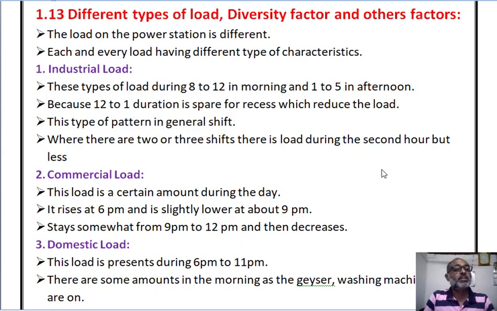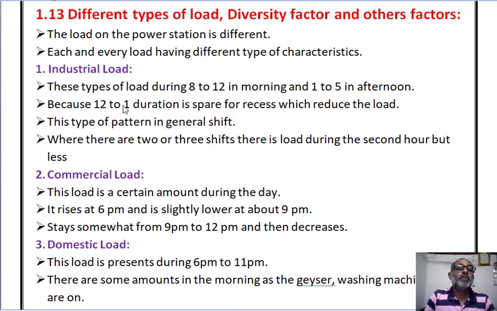First, industrial load. This type of load is mostly available during 8 to 12 in the morning and 1 to 5 in the afternoon, because the 12 to 1 duration is spared for the recess for the employees, which reduces the load on the power station.